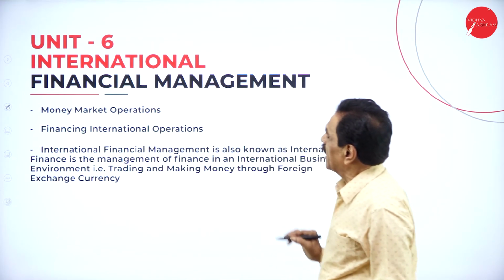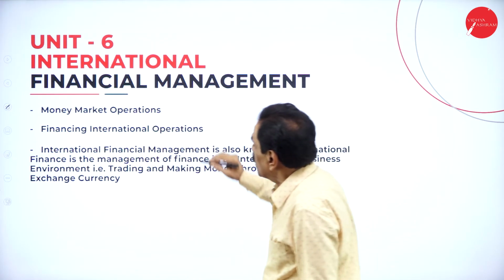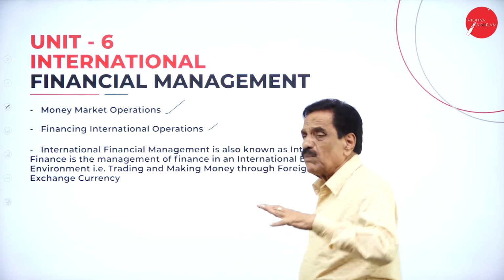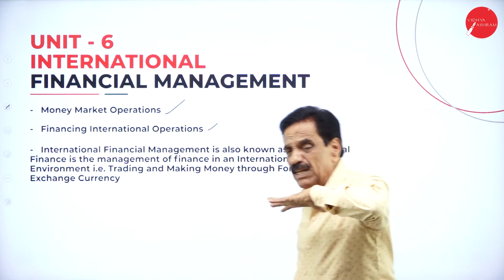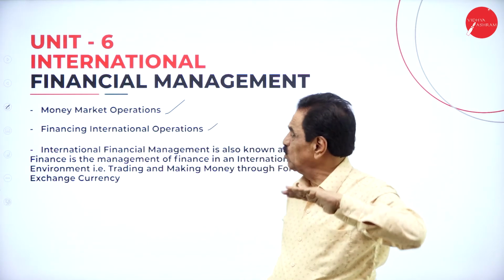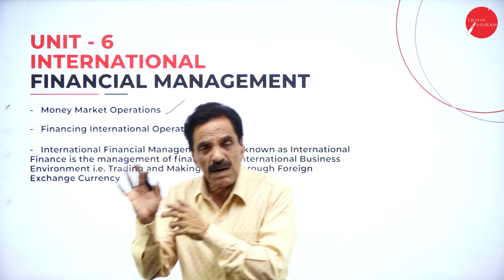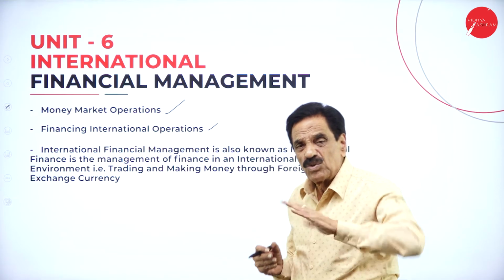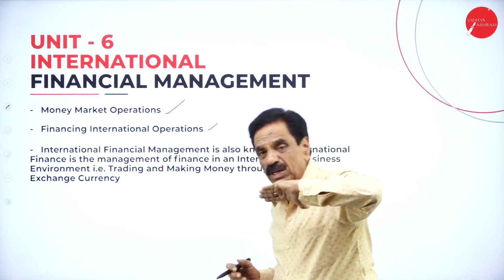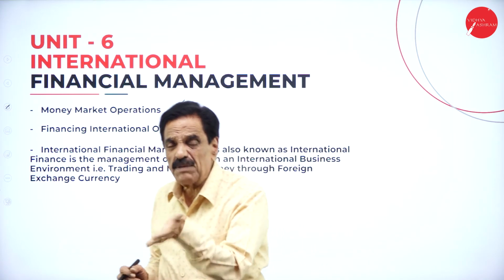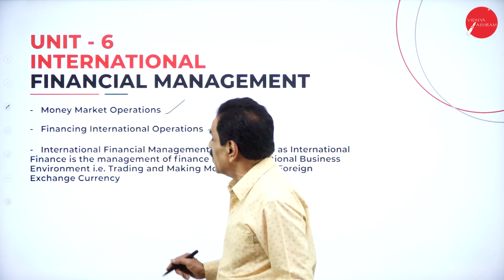Sixth one, international financial management, money market operation. So how does money flow in the money market operation? There are two markets we have got: one is called the capital market, and the other is the money market. One is long term, one is short term. One deals with long term claims, and the other with short term claims.